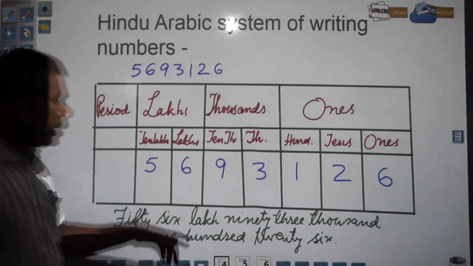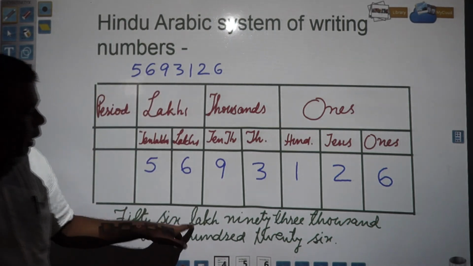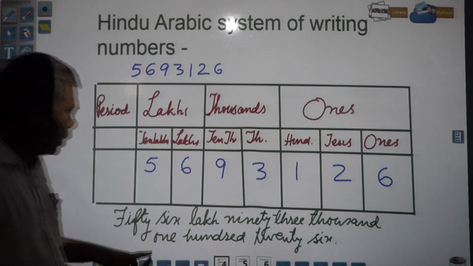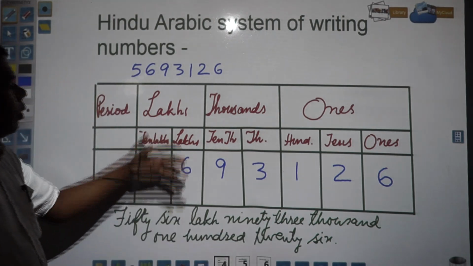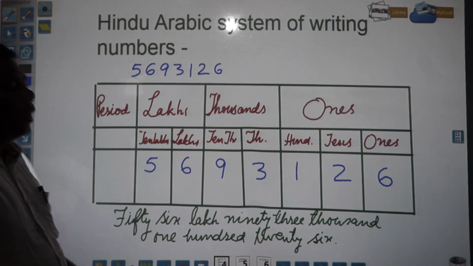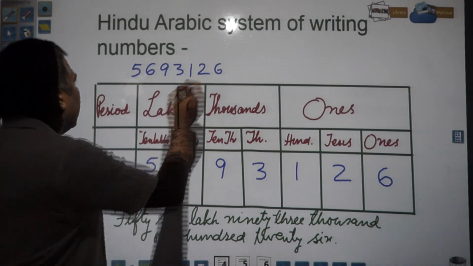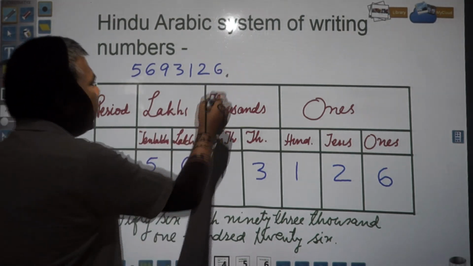So like this in number you can write 56 lakh 93,126. So I hope you understood. Take other examples, a few other numbers, and try to write them.